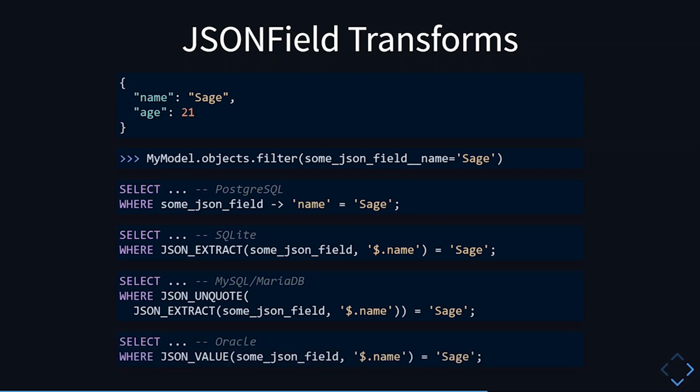On Oracle database, the function is named differently. It's called JSON_VALUE, but it works pretty much the same way. But it can only be used for scalar values, so you cannot use JSON_VALUE for paths that return JSON objects or JSON arrays. You would have to use a different function called JSON_QUERY for that.